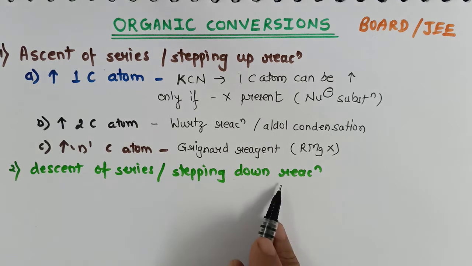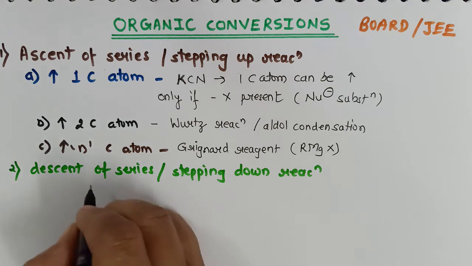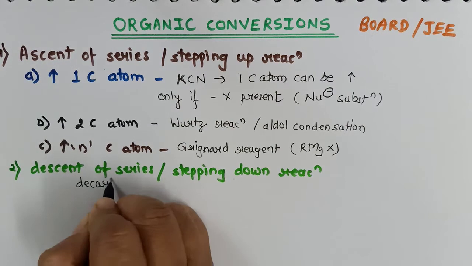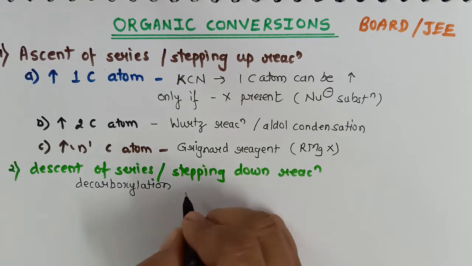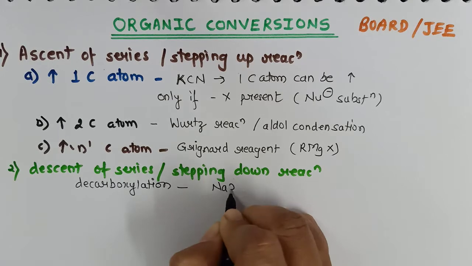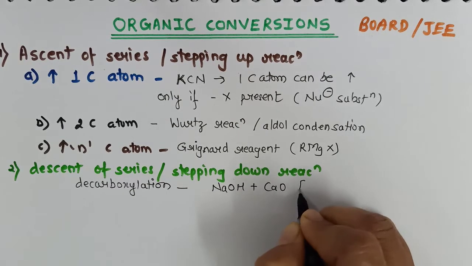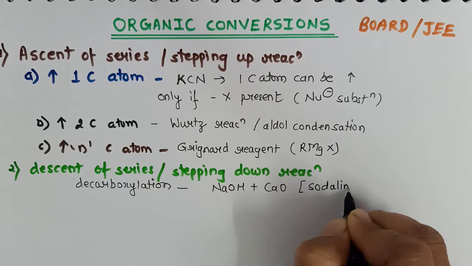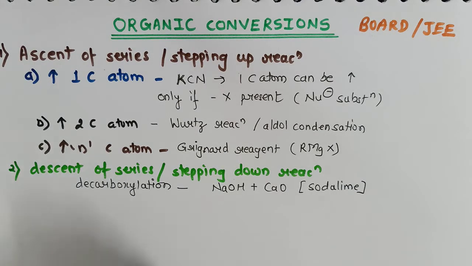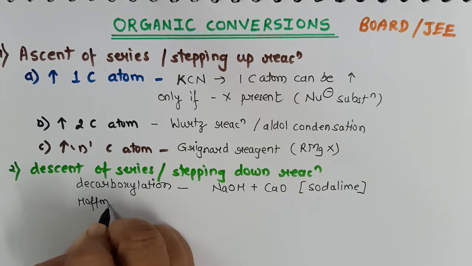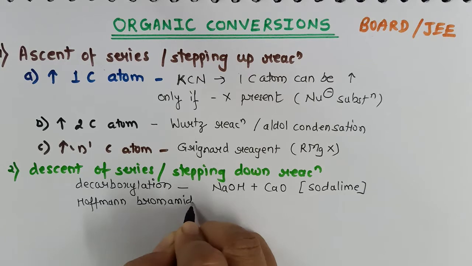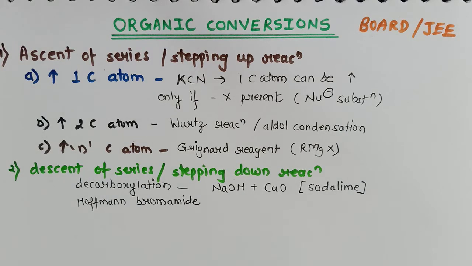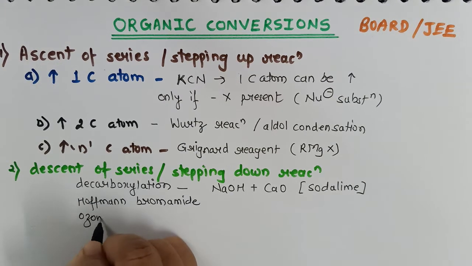We can carry out the descent of series, that is we can decrease the number of carbon atoms, by decarboxylation. For decarboxylation, we use the mixture of sodium hydroxide and calcium oxide, which is called soda lime. Also, we can carry out the Hoffmann bromamide, and there is one more way of reducing the number of carbon atoms in a given chain, that is ozonolysis.